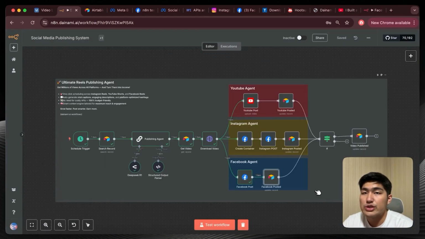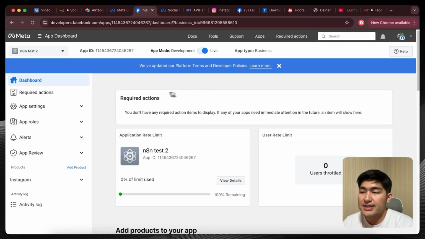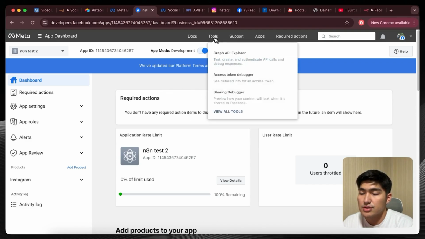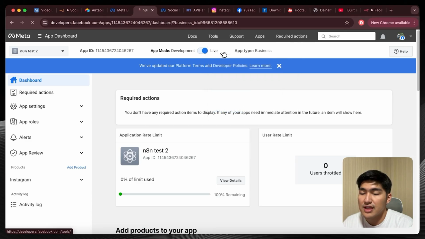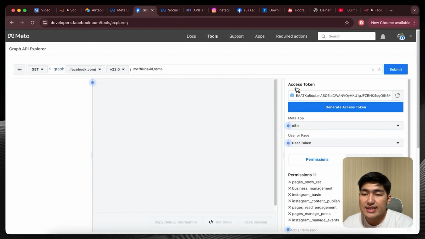Alright, so before we continue, just to share another method to get the API keys for Facebook and Instagram is to actually use the Facebook Graph inside the Meta Developer app. So I'm just going to quickly run through the other method for you so you can see how you can get the API in a different manner as well. Okay, so we're going to go into the Meta Development page. We're going to go into Tools. We're going to click Graph API Explorer. You do have an access token over here, and you can actually use this access token.